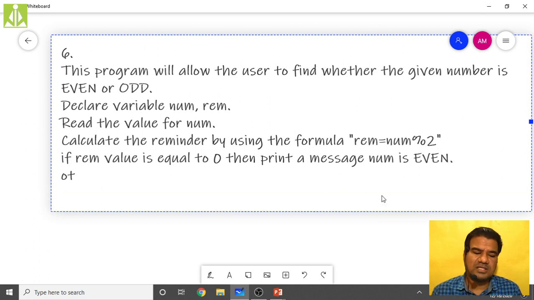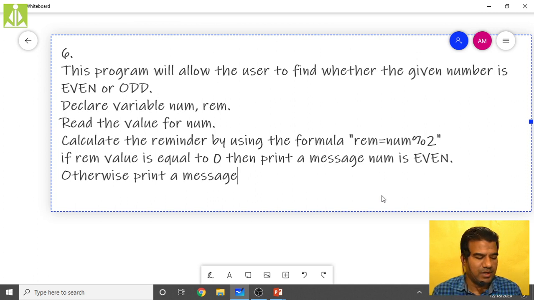Otherwise, print a message: num is odd. That's it. Like this we are doing.